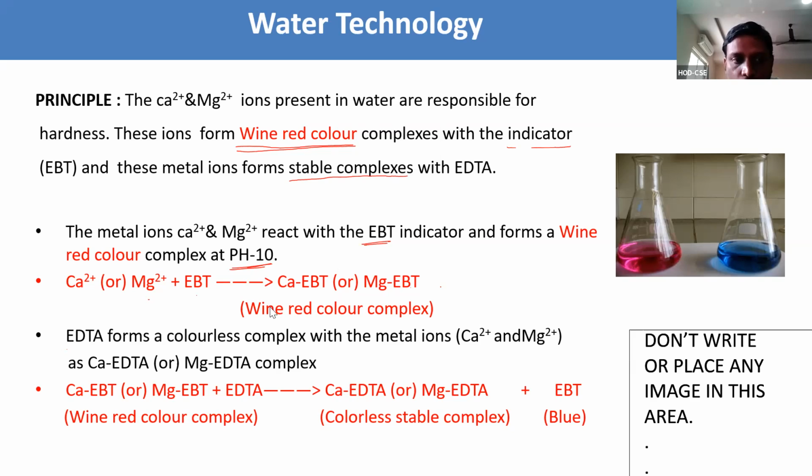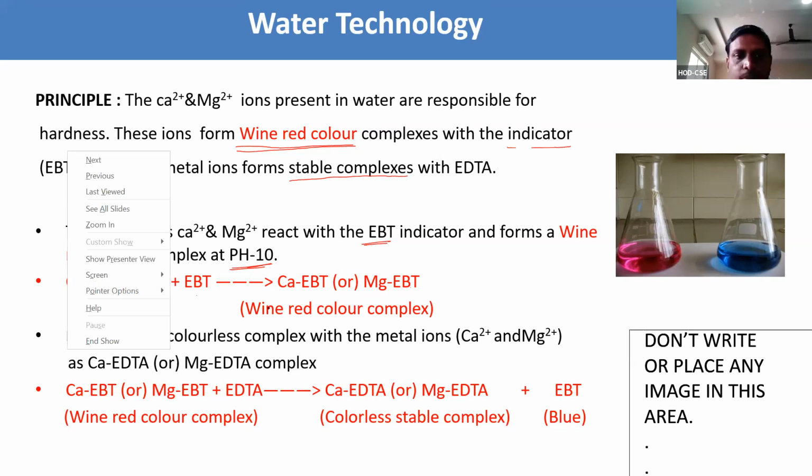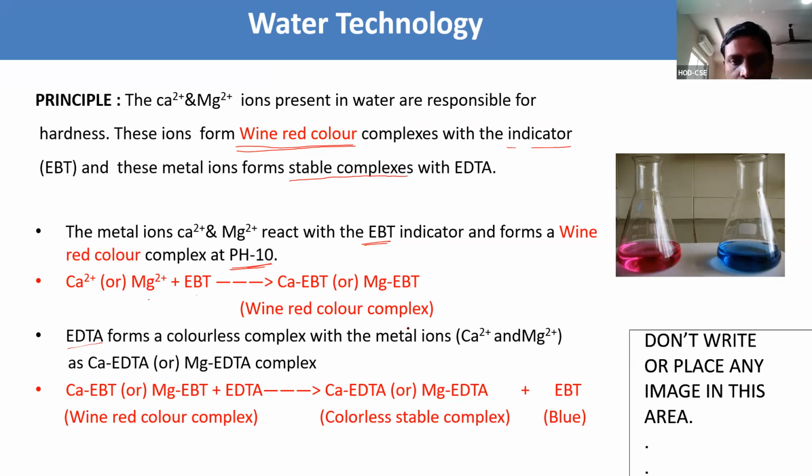EDTA forms a colorless complex with the metal ions, calcium and magnesium, as calcium EDTA or magnesium EDTA.